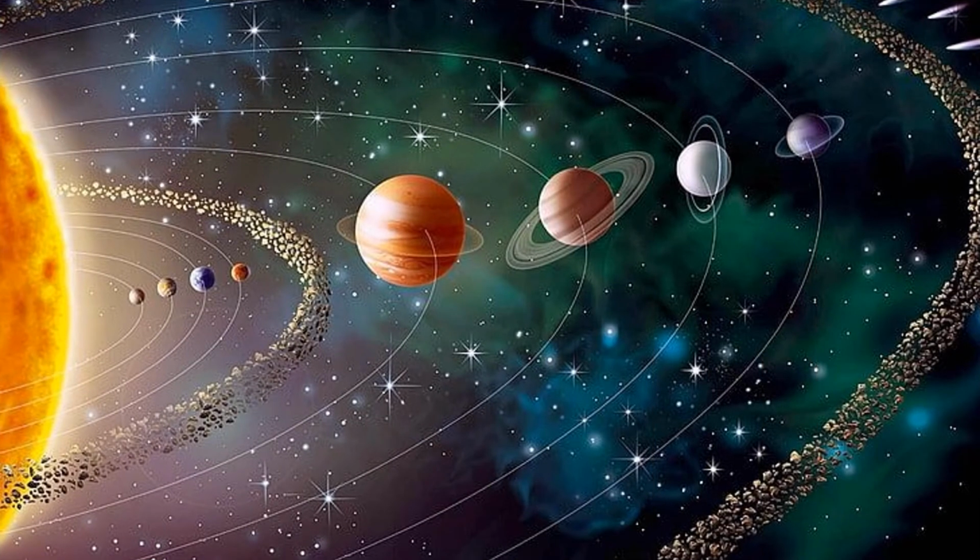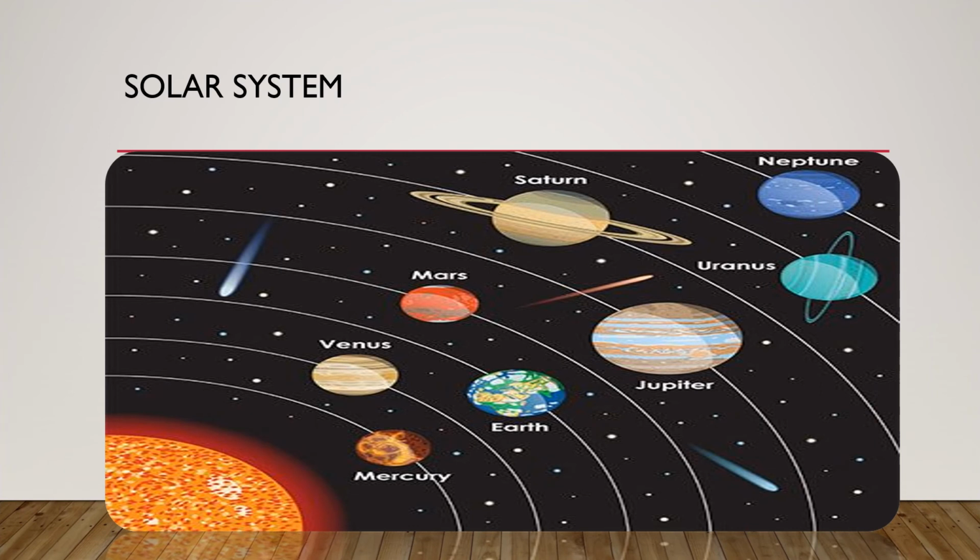Now comes your beautiful solar system. The sun, the planets revolving around the sun and their satellites form a huge family, and this family is known as the solar system, in which there is one huge star, that is your sun, then come your 8 planets, and all the satellites that are revolving around the sun make up a solar system.